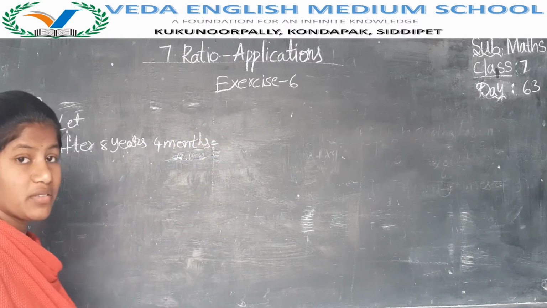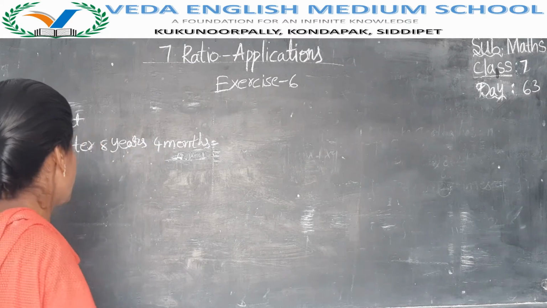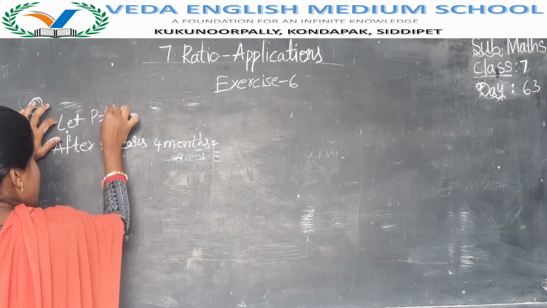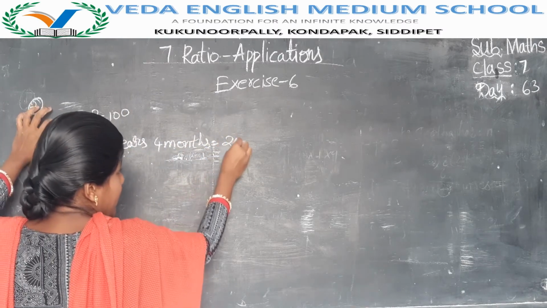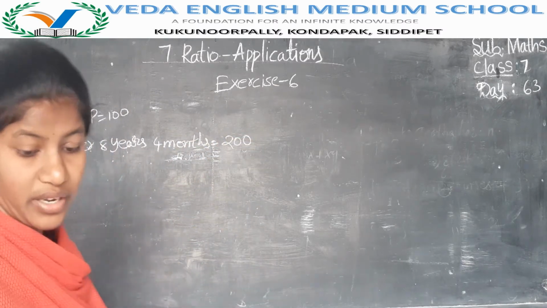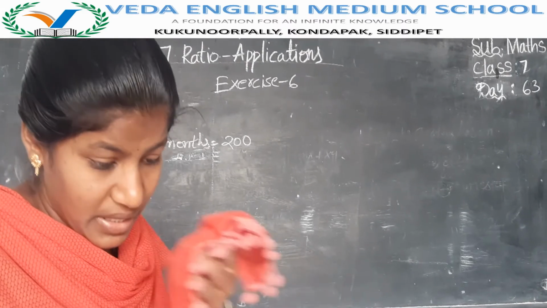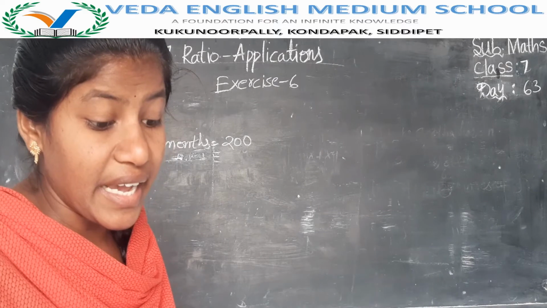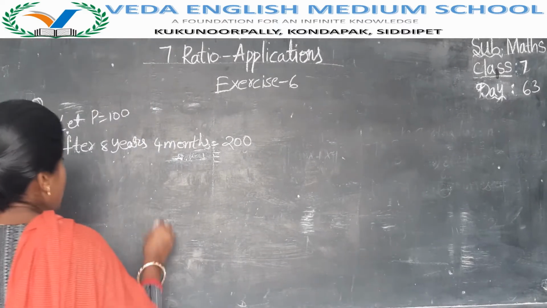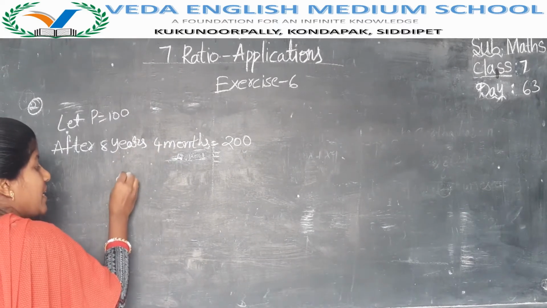A sum doubles. Doubles means twice of this. Let's take the principal as 100. Then the amount when a sum doubles is 200. 100's twice is 200, right? Then they are saying at what rate a sum doubles itself in 8 years 4 months. They have given the time, 8 years 4 months.